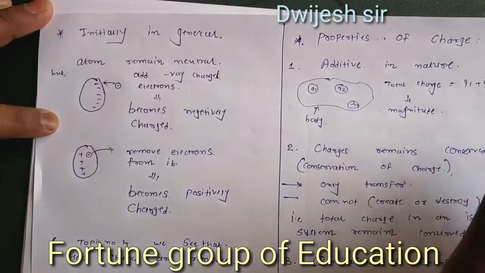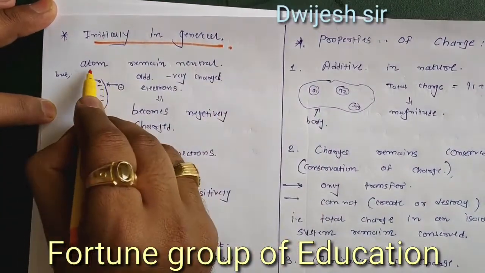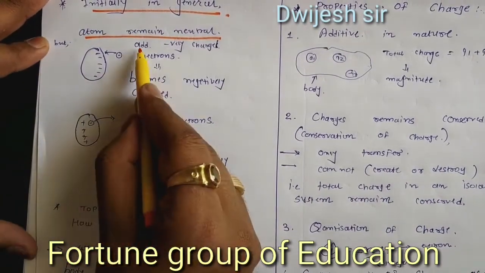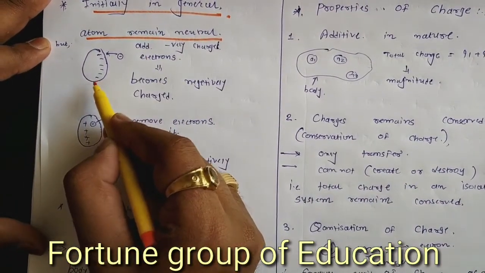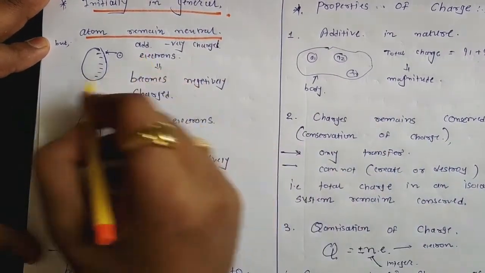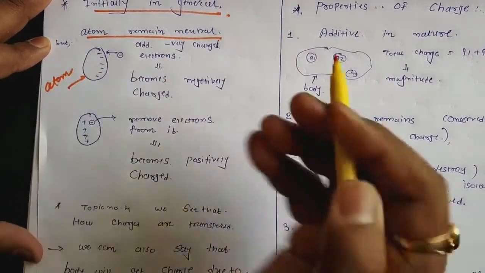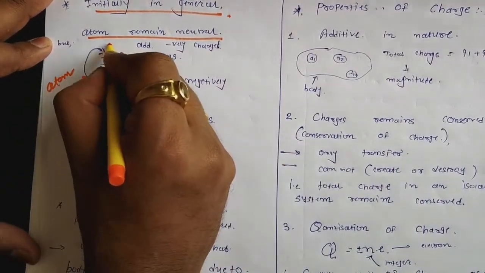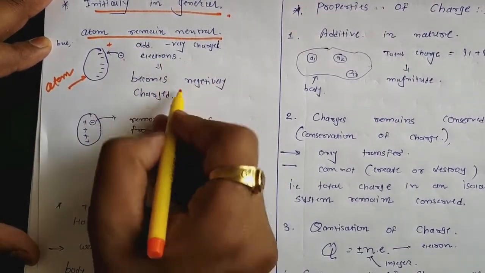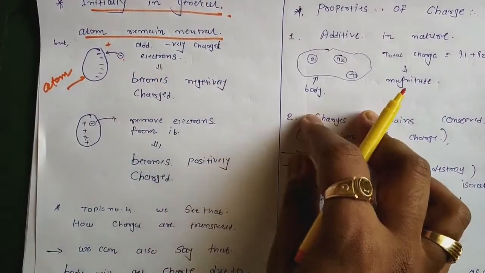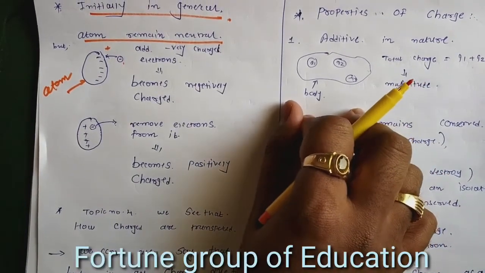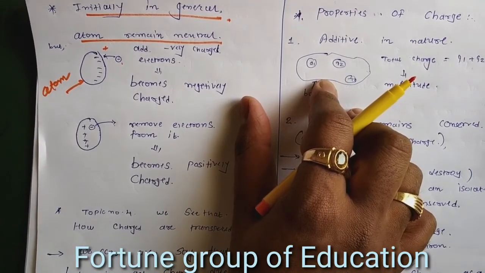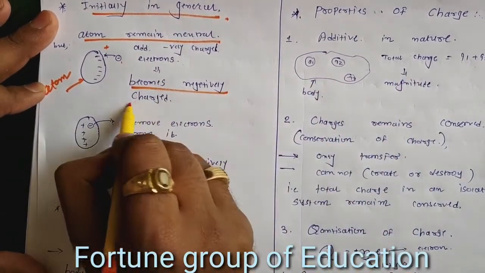Initially, in general, the atom remains neutral. But if we add negatively charged electrons to this atom or matter, the number of electrons becomes much more than the number of protons, so it becomes negatively charged.